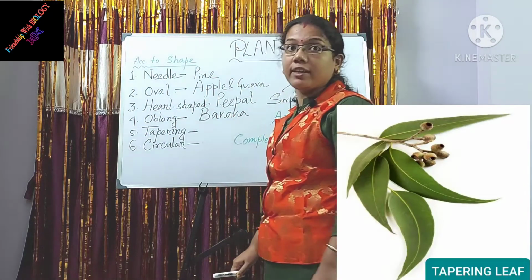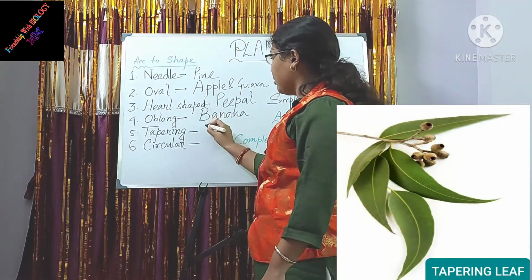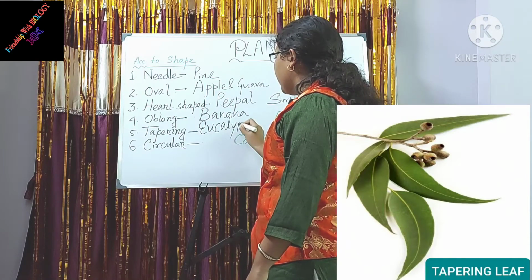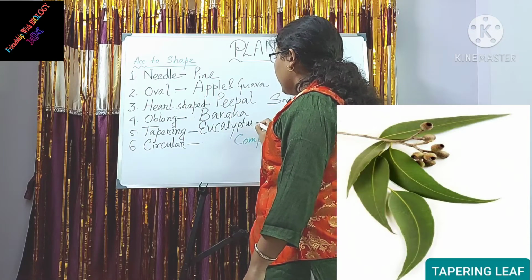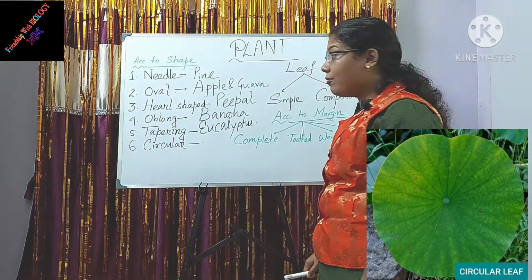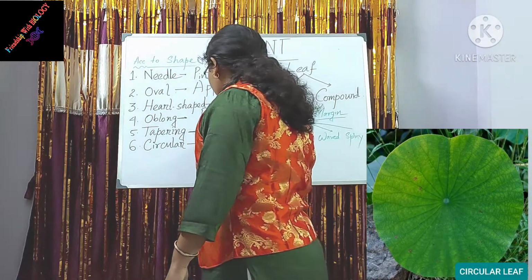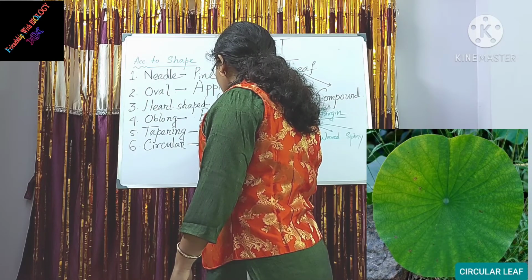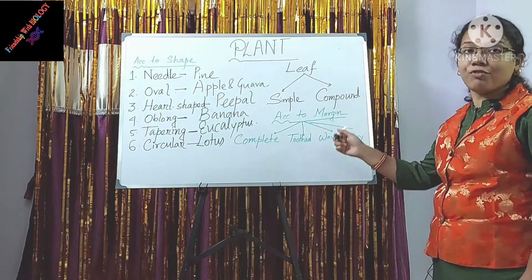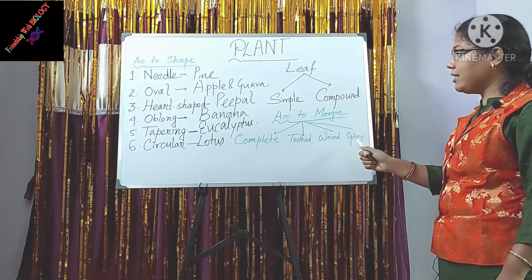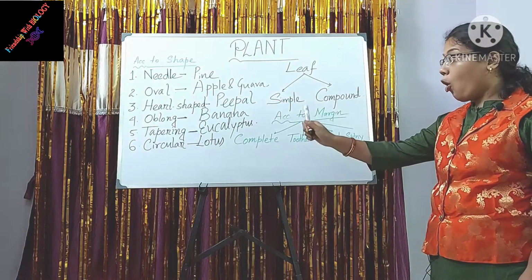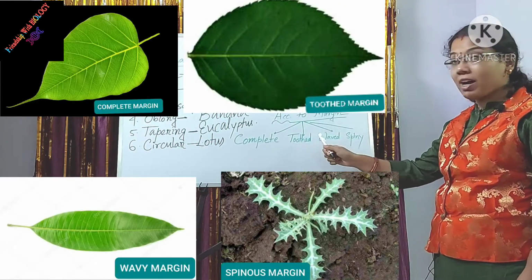Tapering-shaped leaf can be found in eucalyptus tree, and circular-shaped leaf can be found in lotus plant.